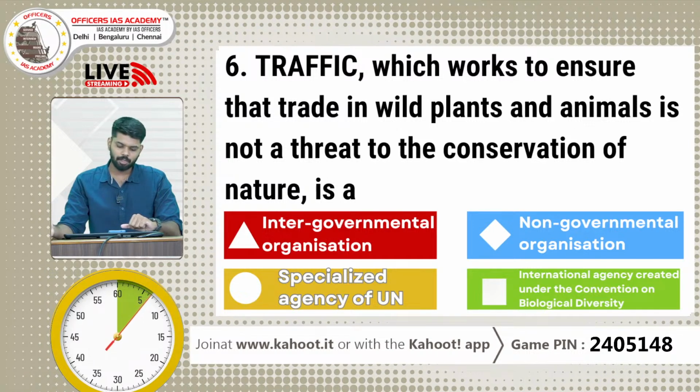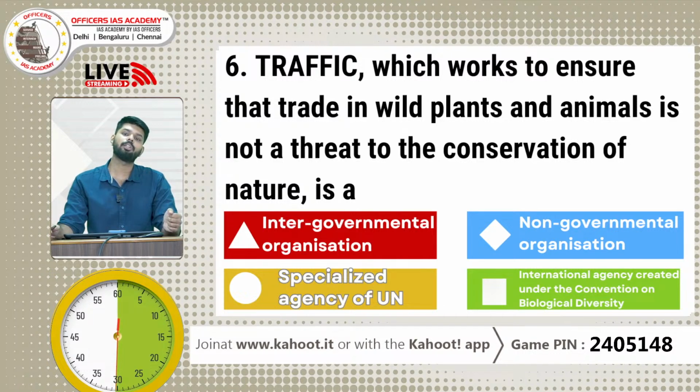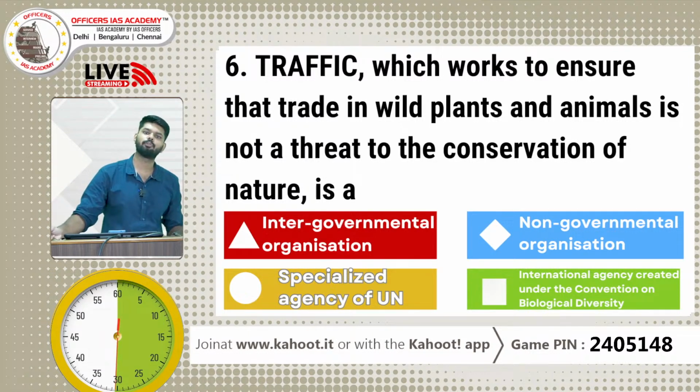So it is regarding another organization, right? TRAFFIC, which works to ensure that trade in wild plants and animals is not a threat to the conservation of nature, is a, right, the nature of the organization: an intergovernmental organization, a non-governmental organization, a specialized agency of the UN, or an international agency created under the Convention on Biological Diversity. So now they have given the purpose of this organization and they are asking the type of the organization. This type of pattern has also been seen in UPSC for many years.